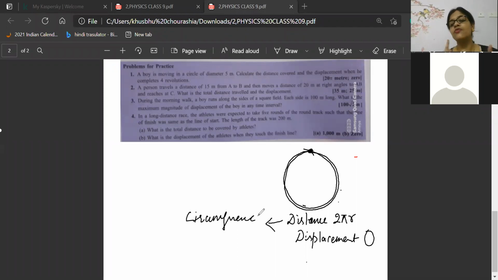Okay. So we learned two things here. Distance is the actual path traveled. Displacement is the shortest distance. Now distance and displacement both can be 0. Distance can be positive also, because beta, how can I find a negative distance? Negative distance is not possible, but displacement negative is possible. Displacement can be negative, and this is a point where distance and displacement will be different.